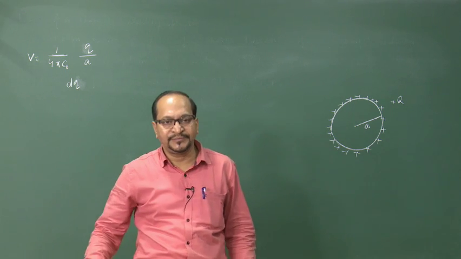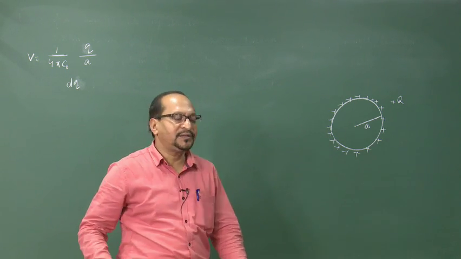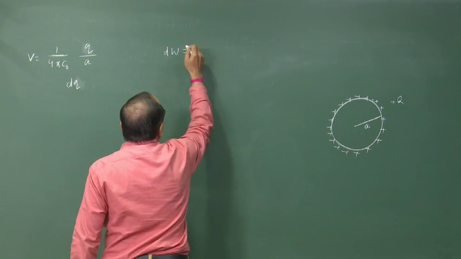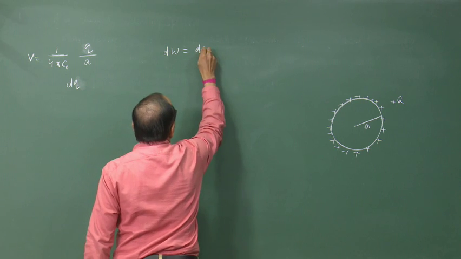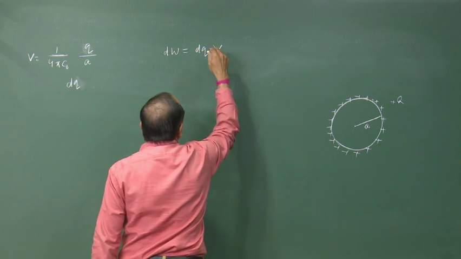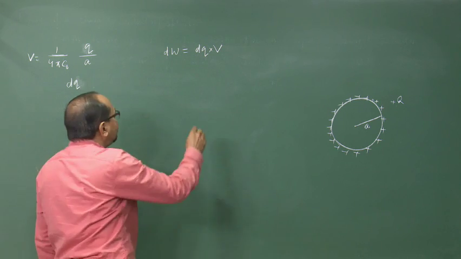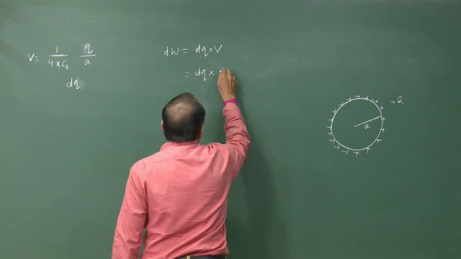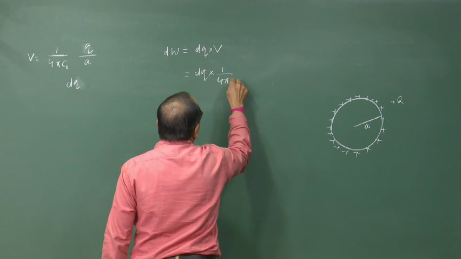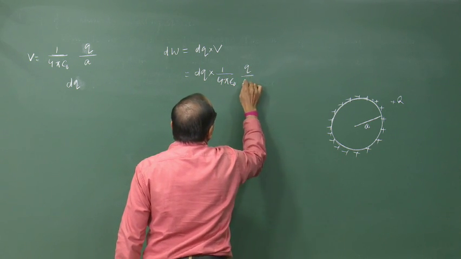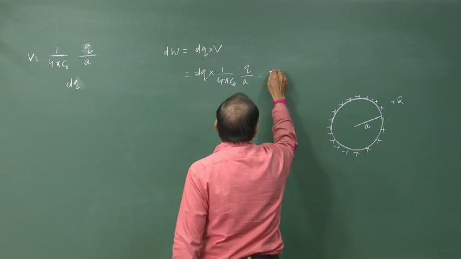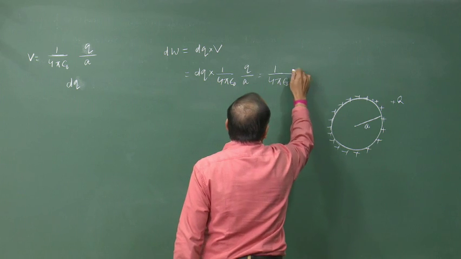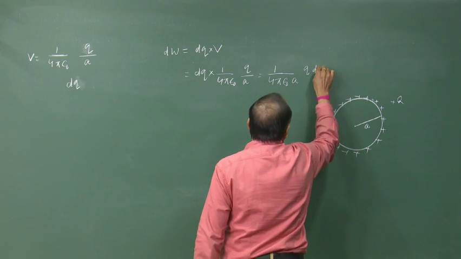Then we have to do work, and what should be the work done? According to our previous discussion, dW is equal to charge into potential, dW equals dq into V. So, this is equal to dq into 1 by 4 pi epsilon naught q by a, which is 1 by 4 pi epsilon naught a, q dq.